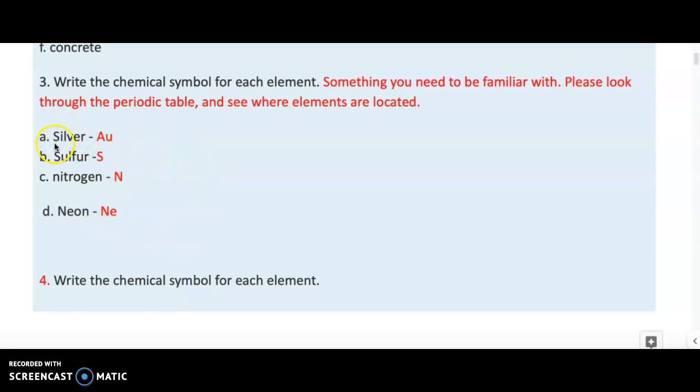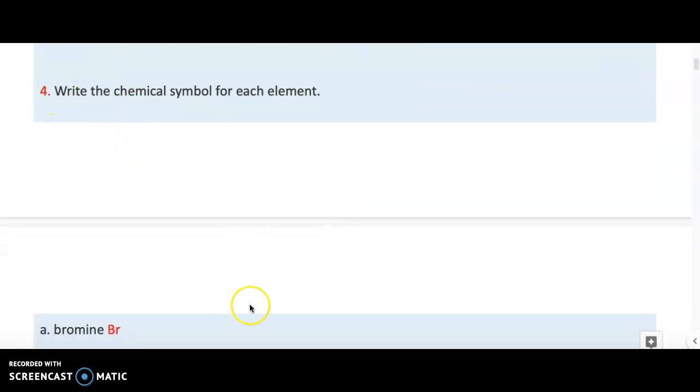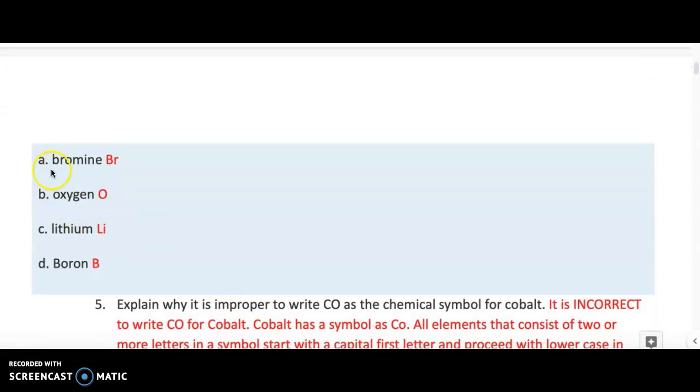Just pay attention that all of the chemical symbols start with a capital letter. The second letter is usually lowercase. So make sure for the most common ones you look them up, and you can easily find them in a periodic table. The fourth question is the same one. The chemical symbol for bromine is Br, oxygen is O, lithium is Li, and boron is B.